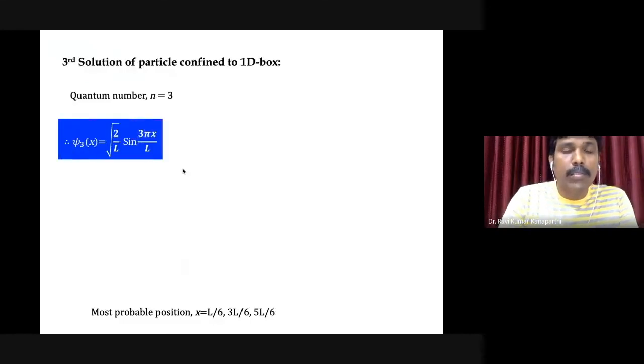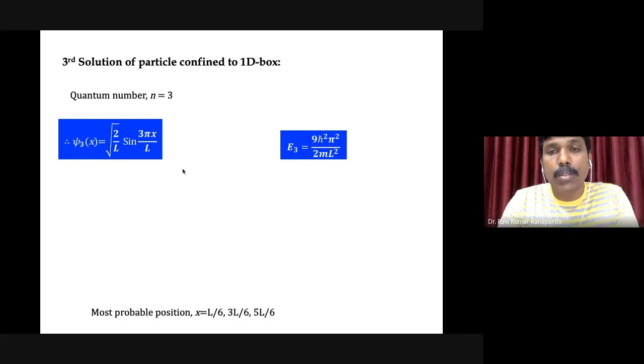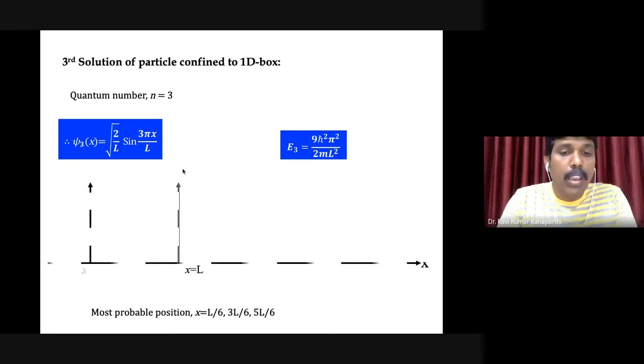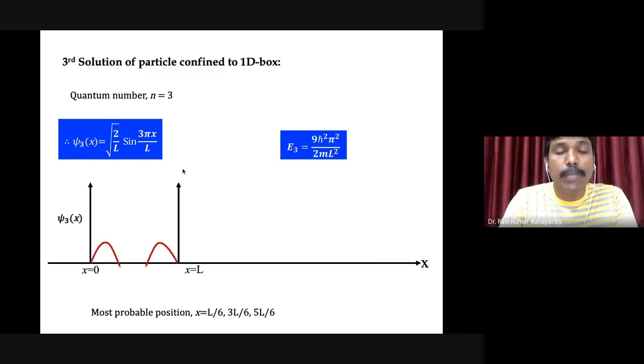And then we can continue our discussion into the third solution, that is psi 3 of x is equal to square root of 2 by L sin 3 pi x by L. And the energy is going to be 9 h cross square pi square by 2 m L square. Here again we can draw the wave function as well as the probability.